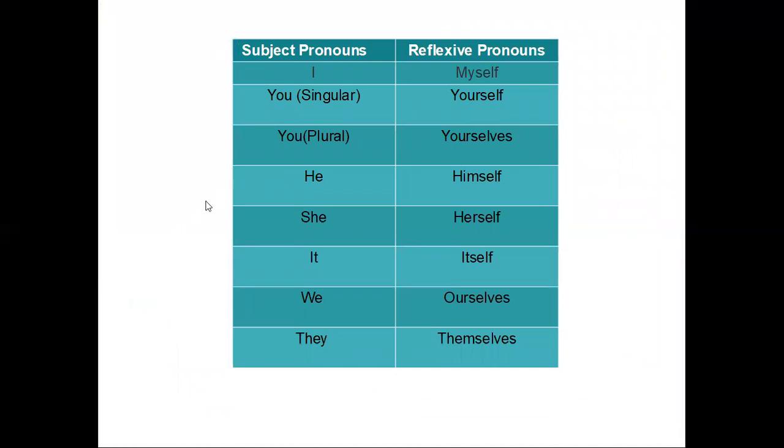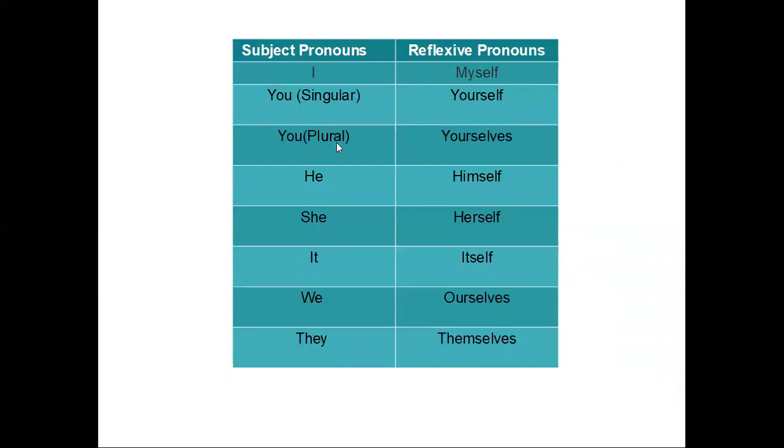Then these are the subject pronouns and reflexive pronouns. I is a subject pronoun. When we change it into a reflexive pronoun, it becomes myself. I became myself. Then you singular in subject pronoun, in reflexive pronoun becomes yourself.